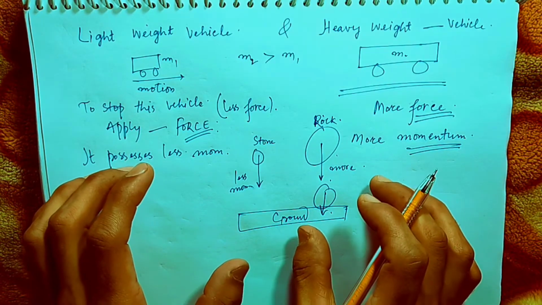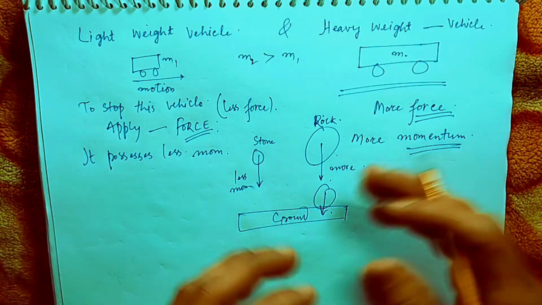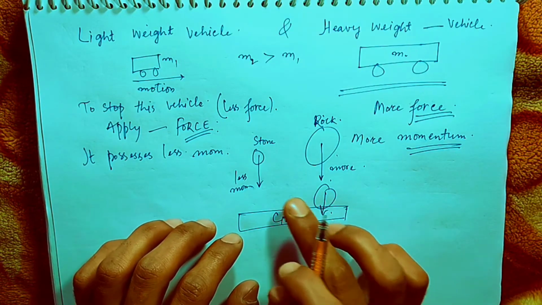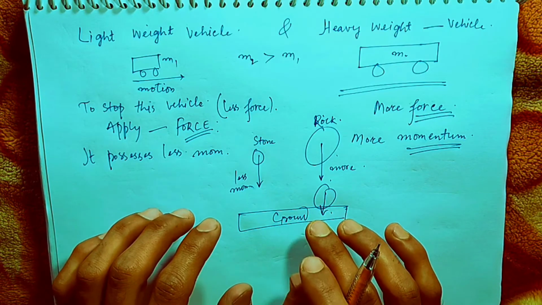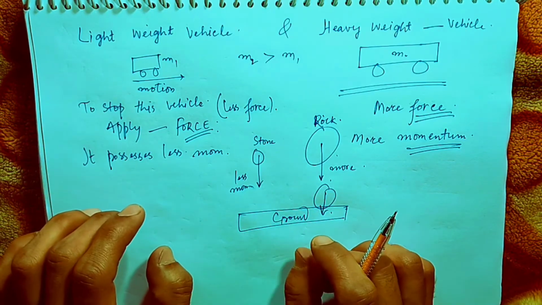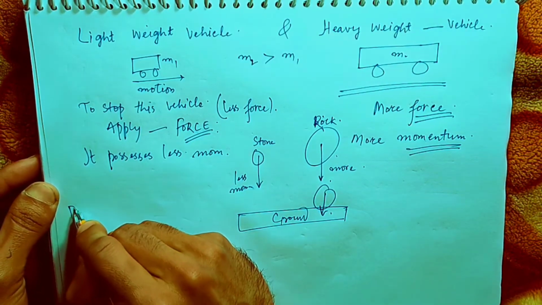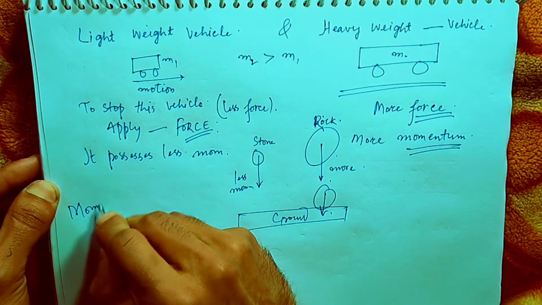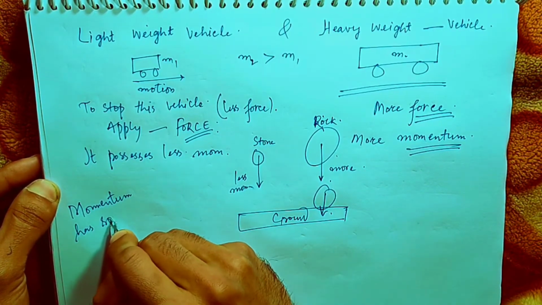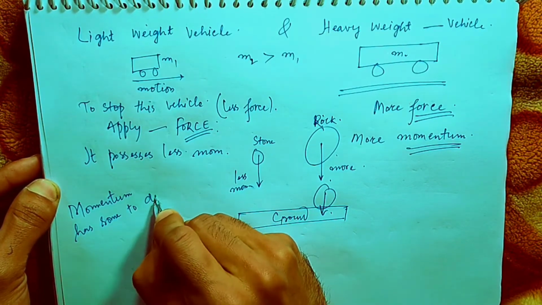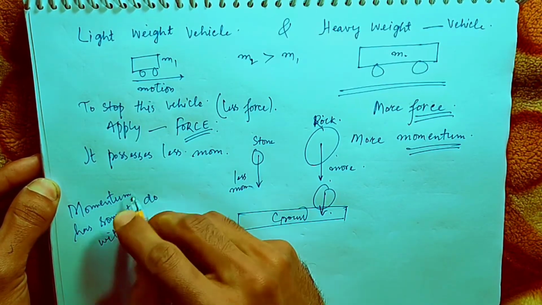Similarly, this applies to other objects as well, but what we got from these two examples is that momentum has something to do with mass.